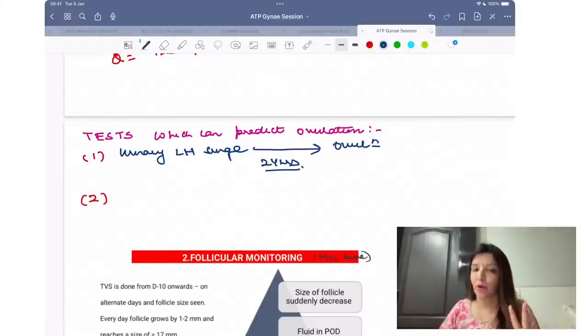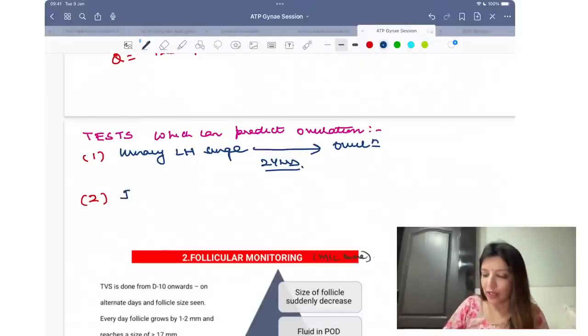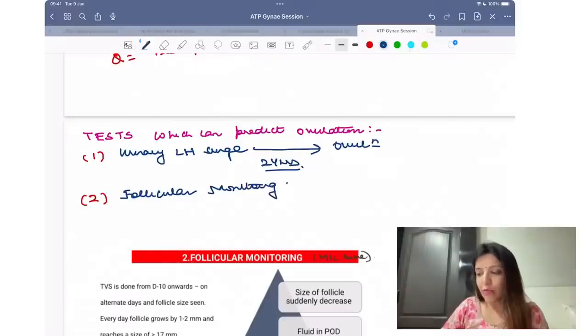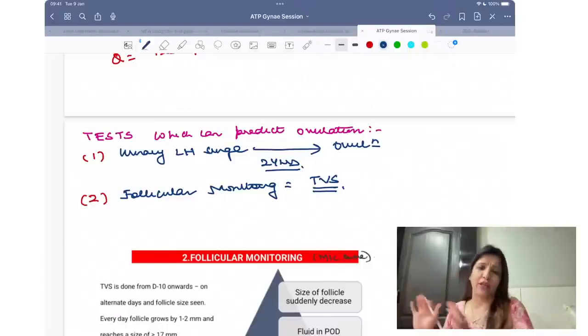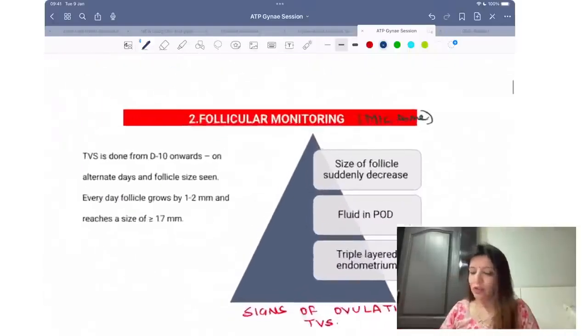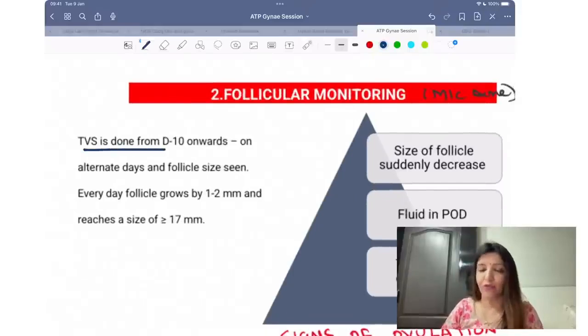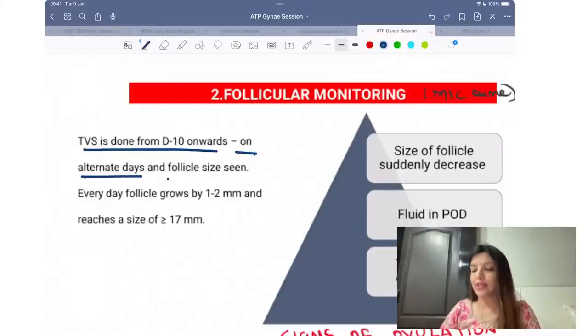Right? Second test is follicular monitoring. Now, follicular monitoring is a special type of TVS in which you are going to study only the follicles. This TVS is done from day 10 onwards and you have to do it on alternate days and check the size of the follicle.